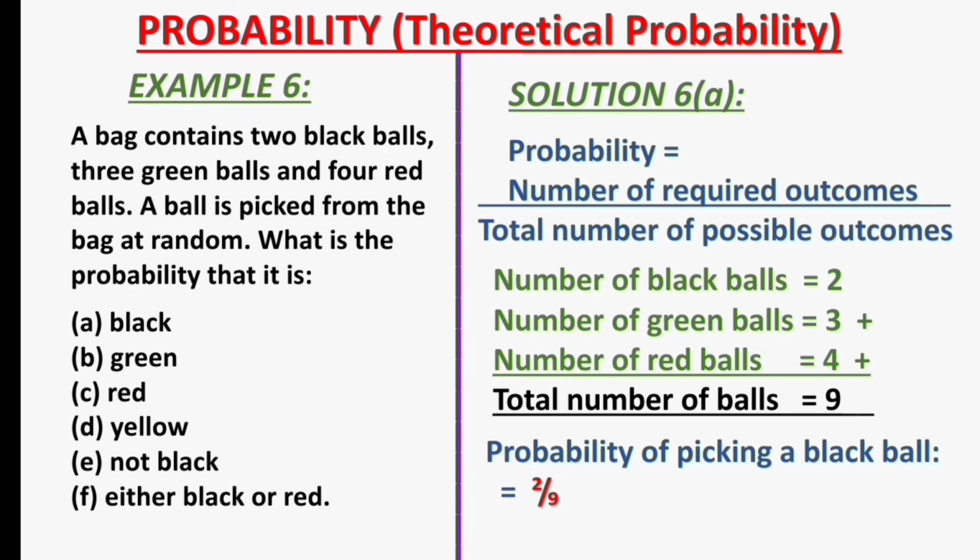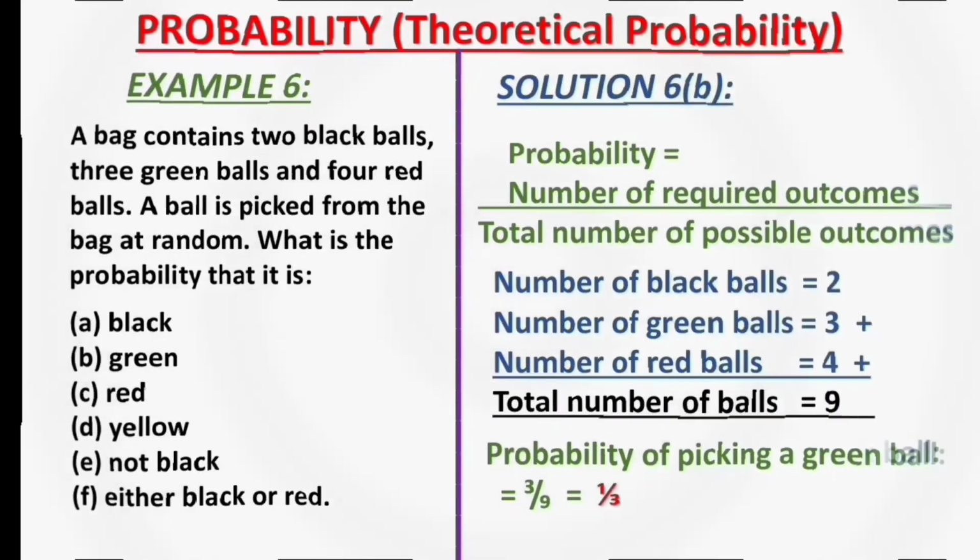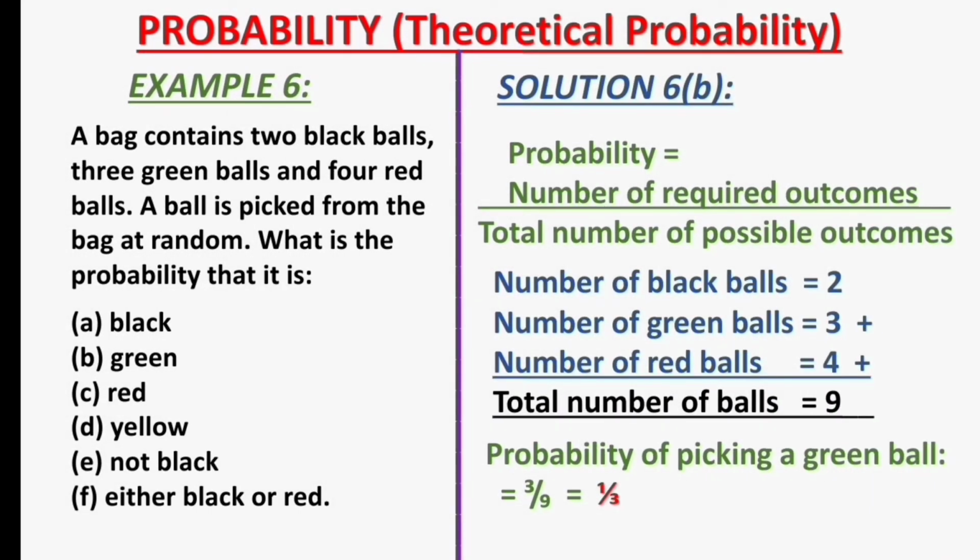Moving on, can you tell the probability of picking a green ball for the solution in question 6b? Let's see if you can. The probability of picking a green ball is 3, representing the number of required outcomes for green balls, divided by 9, representing the total number of possible outcomes.